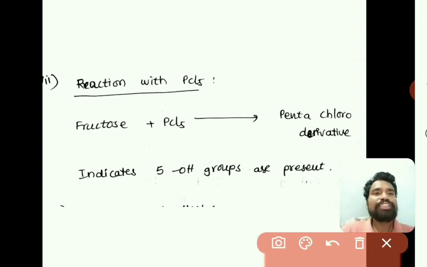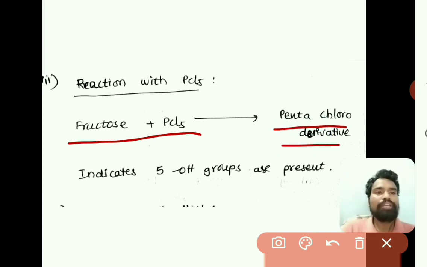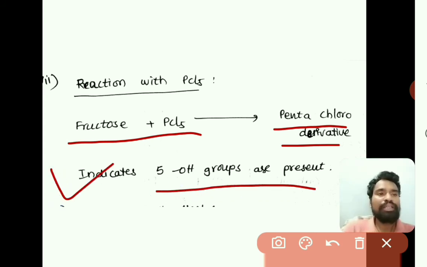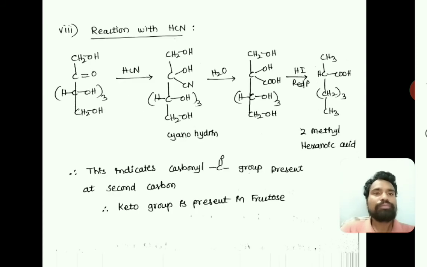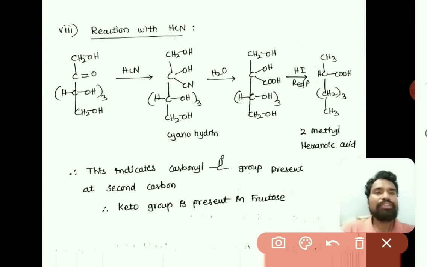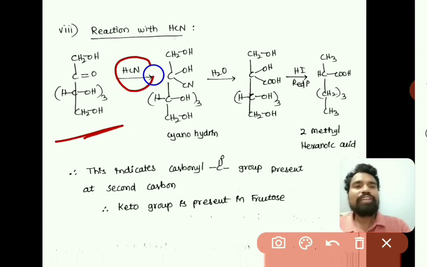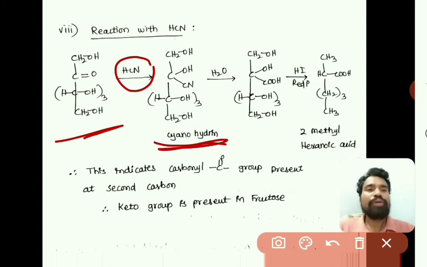Next is reaction with PCl5. So when fructose is reacted with PCl5, then we will be getting pentachloro derivative. So it is also an indication of 5 OH groups present in the fructose. The next one is reaction with HCN, hydrogen cyanide. So when fructose is reacting with hydrogen cyanide, we will be getting cyanohydrin.